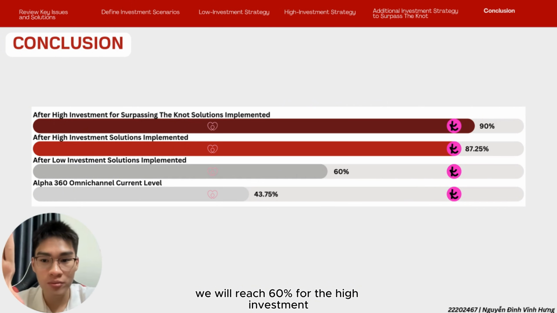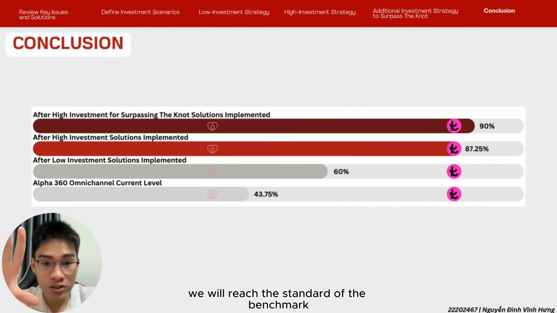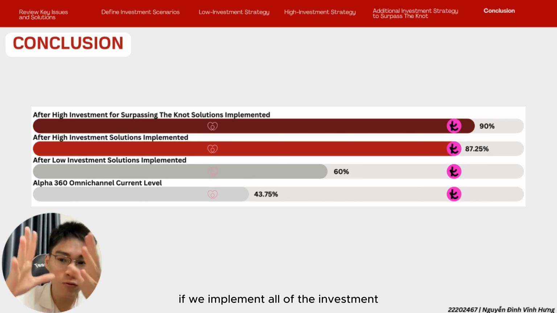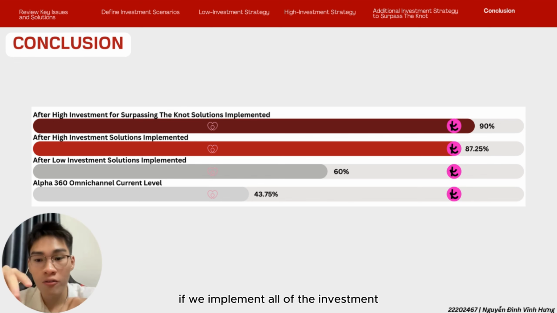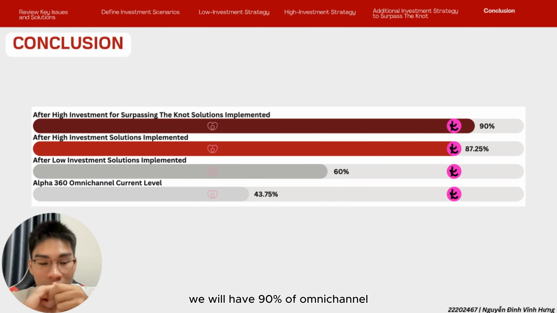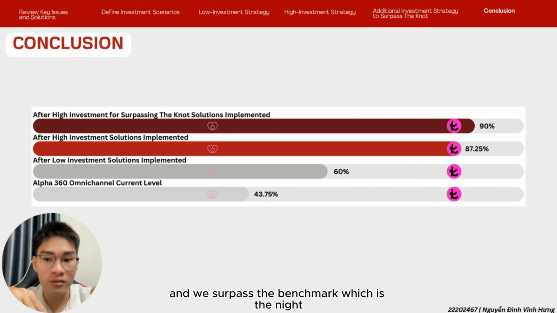For the high investment, we will reach the standard of the benchmark, which is The Knot, at 87.25%. And finally, if we implement all of the investment and also the additional one, we will have 90% omnichannel and we surpass the benchmark, which is The Knot.